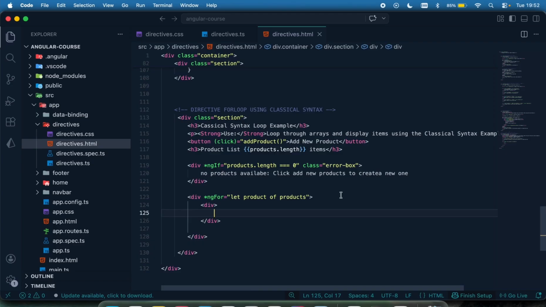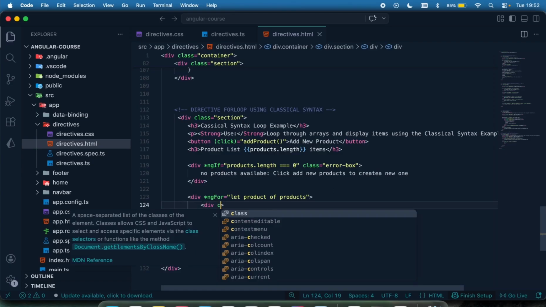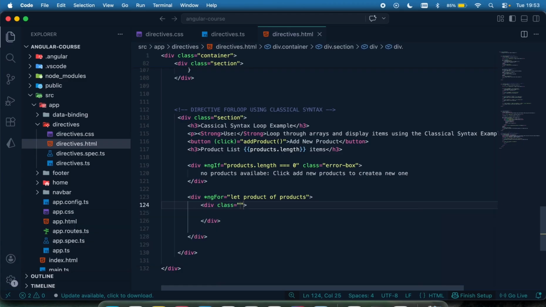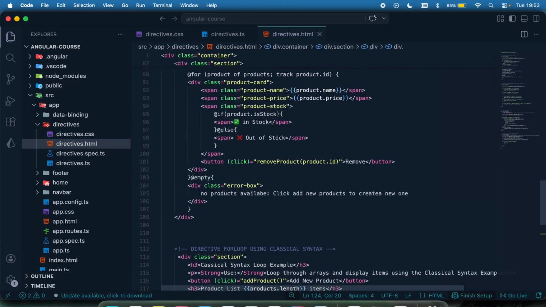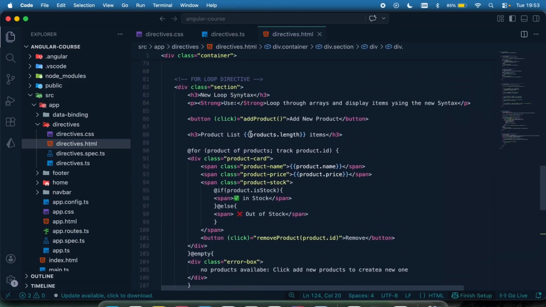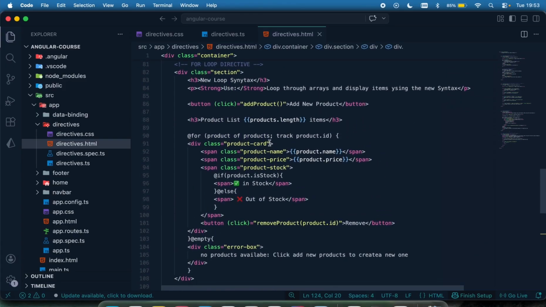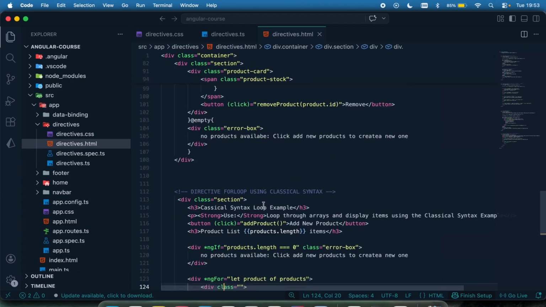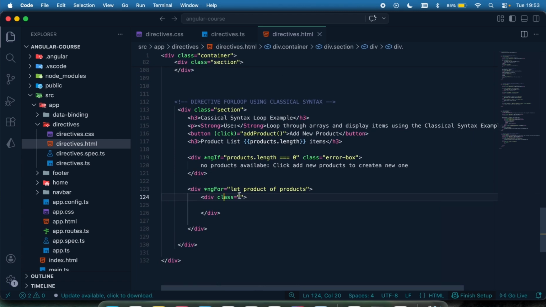And then I'm just going to give it a class name. I think that was called product info. I don't know. Let me just check. That was product card. Okay. Let me just add another div to give another conditional statement.